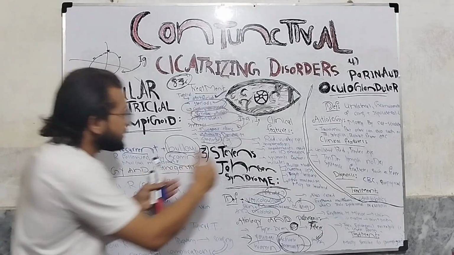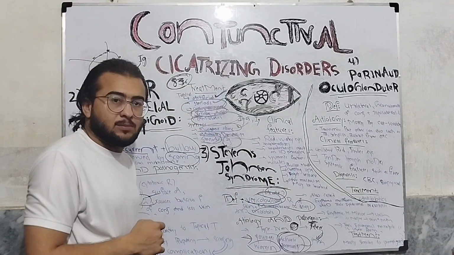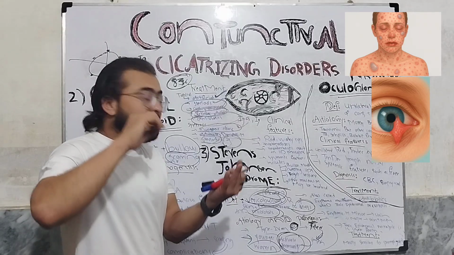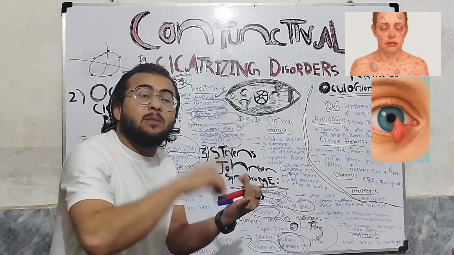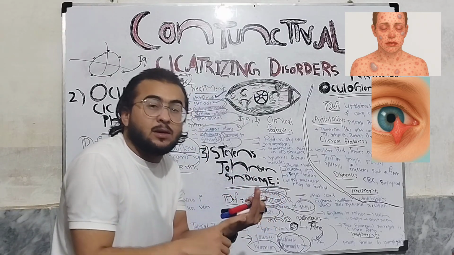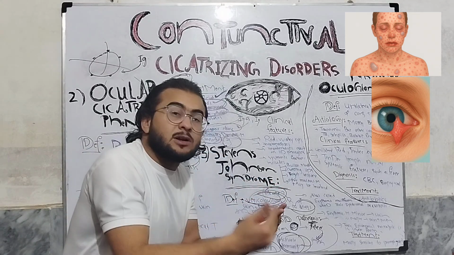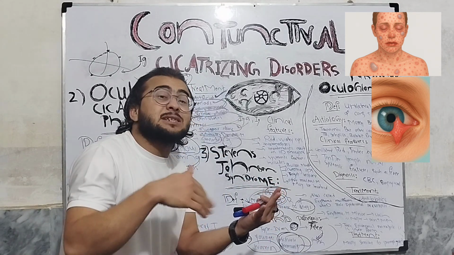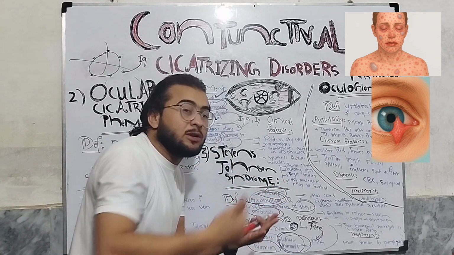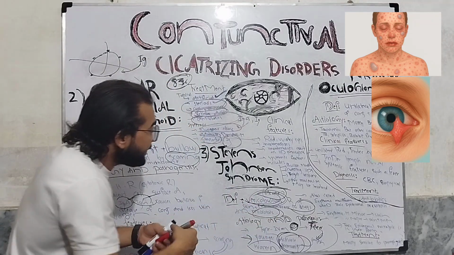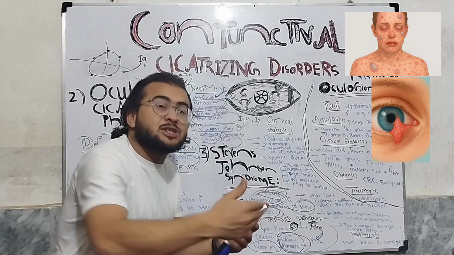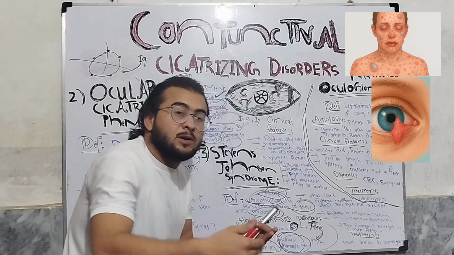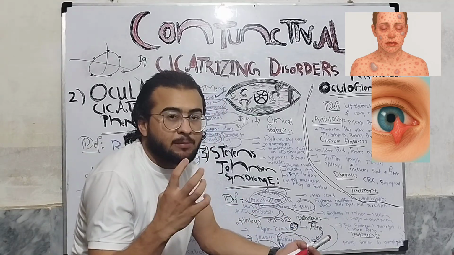Now the third condition is Stevens-Johnson syndrome. Stevens-Johnson syndrome is the allergic inflammation of the mucous membrane and skin due to drugs and microbes, and which is characterized by the formation of Vesico-Bullous reaction. So there will be the Vesico-Bullous reaction due to the drugs and microbes on the skin and mucous membrane.